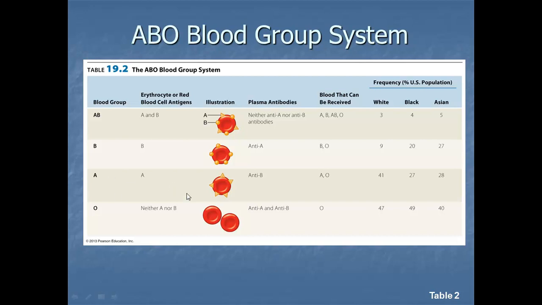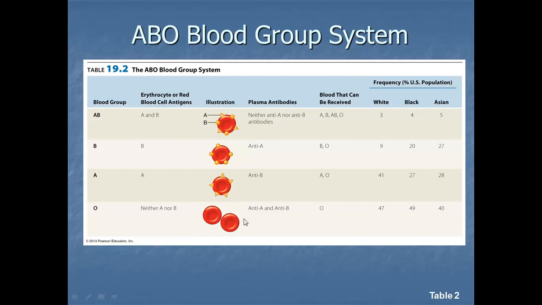If someone is type A, that means that they have A antigens. If someone is type B, that means they have B antigens. If someone is type AB, that means they have both antigens, both A and B. If someone is O, that means that they have none of these antigens.